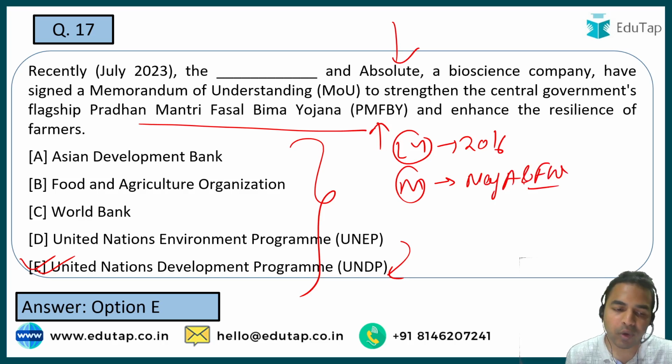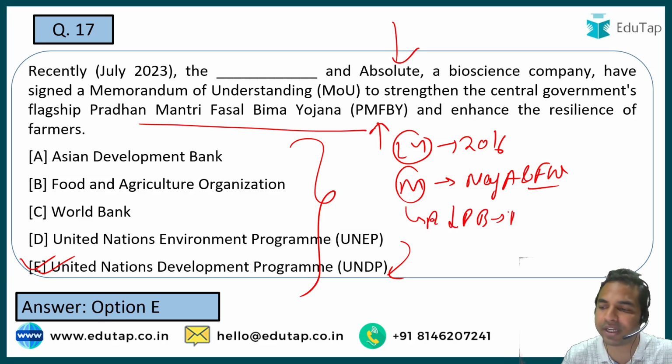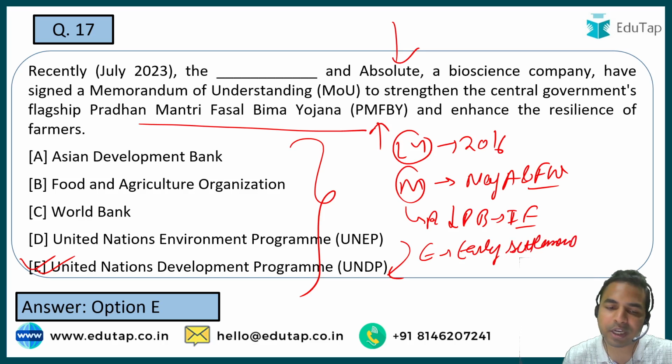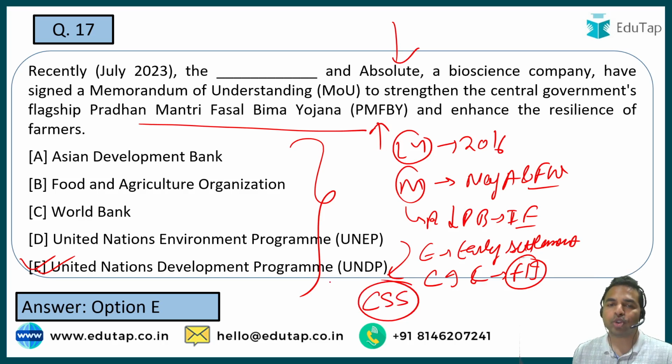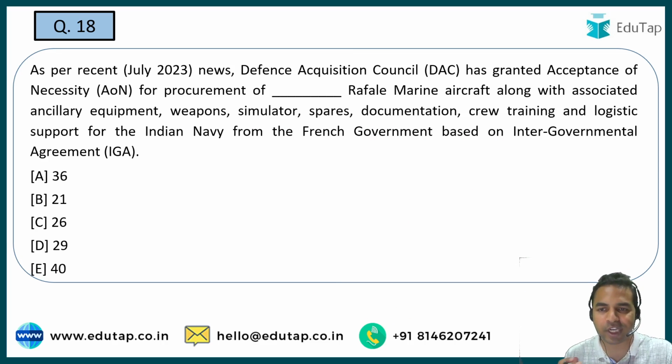Okay, now guys, apart from that, what exactly was the aim of coming up with this scheme? It was to reduce the premium burden on the Indian farmers. Apart from that, it will also ensure early settlement of the crop insurance claims for fully insured sum. And guys, when I talk about this particular scheme, this is basically a centrally sponsored scheme. Okay, so all these details are very important to be covered. Let's move on to the next question.